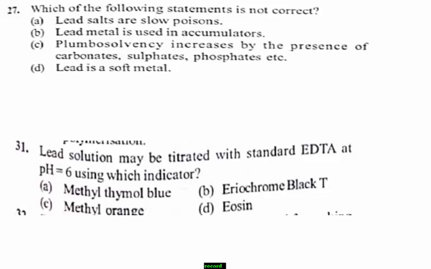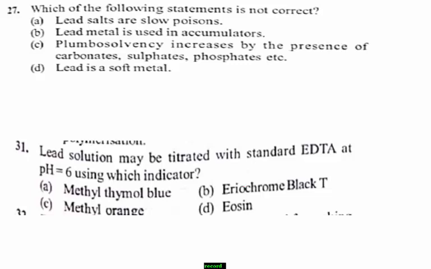Lead is used as an accumulator, and lead is one of the soft metals due to its low melting point. Plumbosolvency is the dissolution of lead in water.